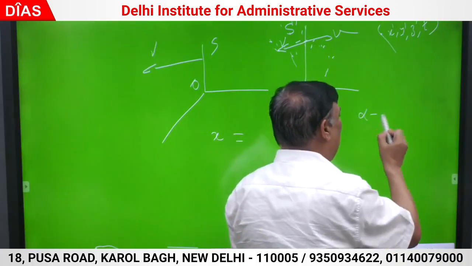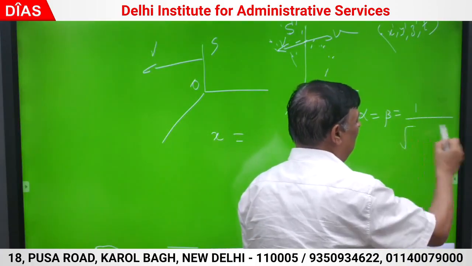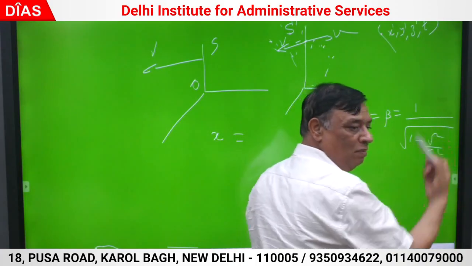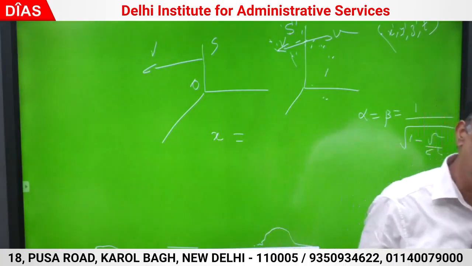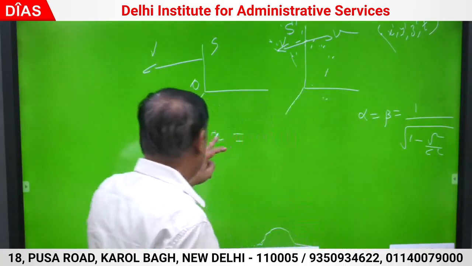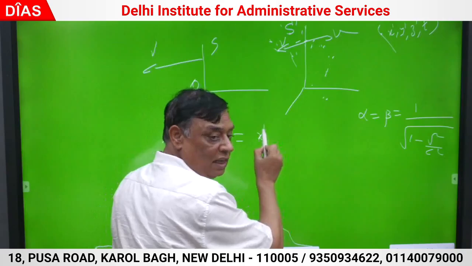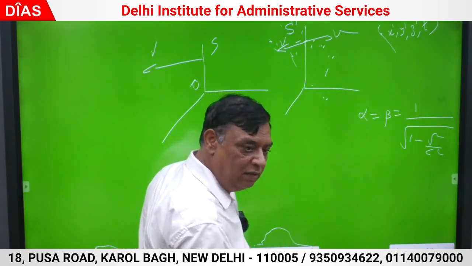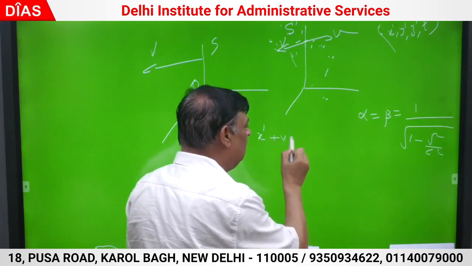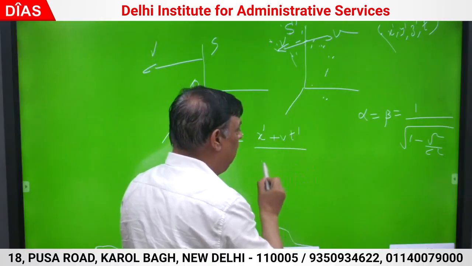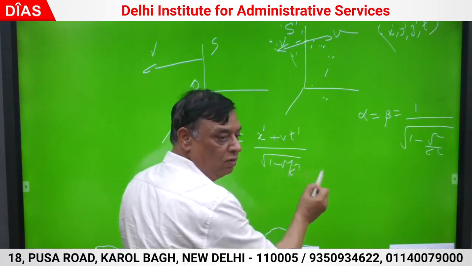This factor, alpha equal to beta, will remain the same, since minus v whole square is also v square by c square. Now x was x minus vt, so it will be x dash plus vt dash upon root 1 minus v square by c square.